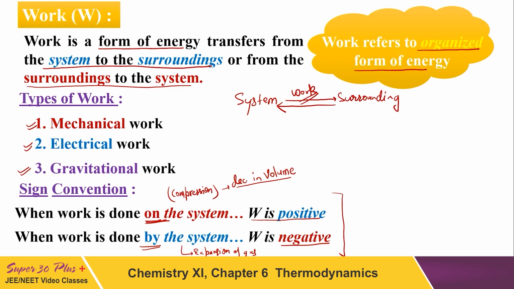Let me tell you one more thing. In physics, because of a different point of reference, when work is done on the system, it is considered negative work, and work done by the system is considered positive work. While in chemistry, work done on the system is positive and work done by the system is negative.